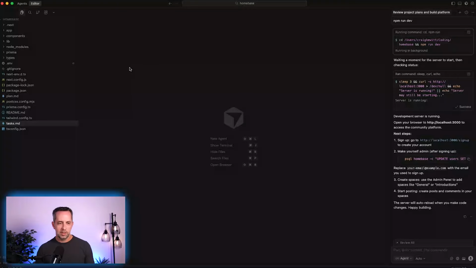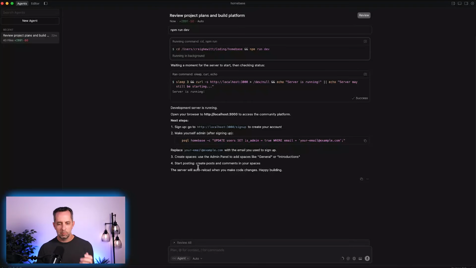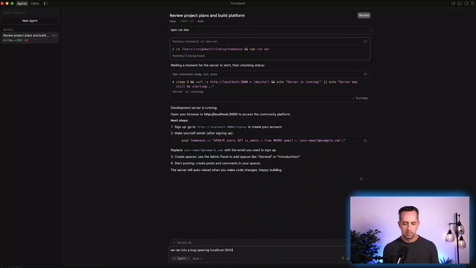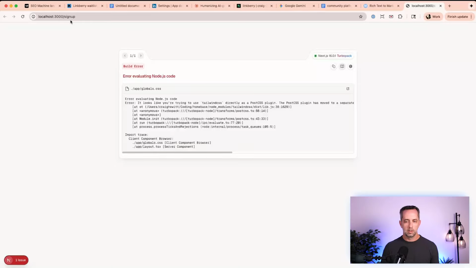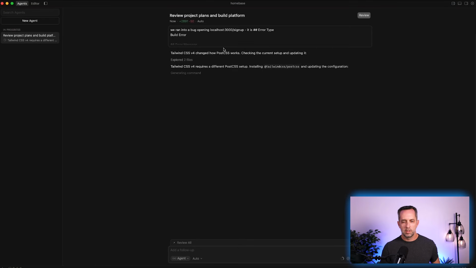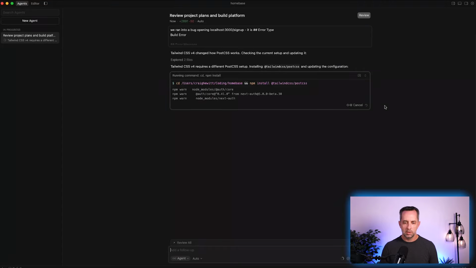Okay, I'm going to switch back to agent view here. Before we even got there, we ran into an issue. Okay, so the server's running. We should go here to access it, but we ran into an issue. So let's tell it the issue that we ran into. I just copied the bug message and just said we ran into an error in this URL. Can you help me? Tailwind CSS 4, PostCSS, and so on. Cool, bro. Like, just fix it, please.